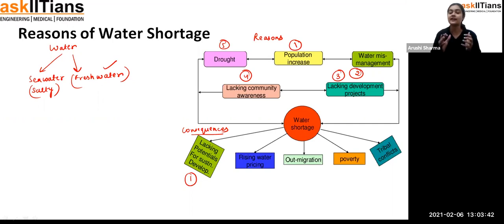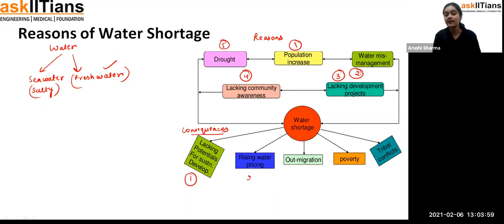So see, student, if the water is short here, okay, we are here now, but what will happen when the future generation comes? The water will not be there. So that's how they are going to have to manage all such things. So that's how there will be a lacking in sustainable development.